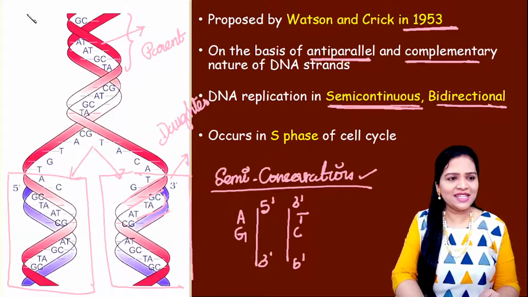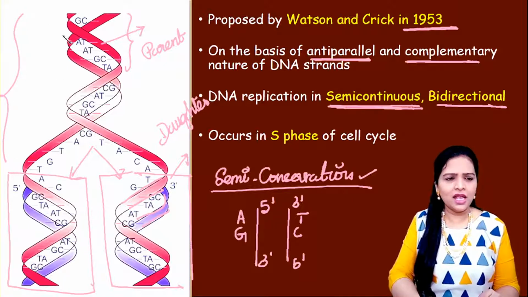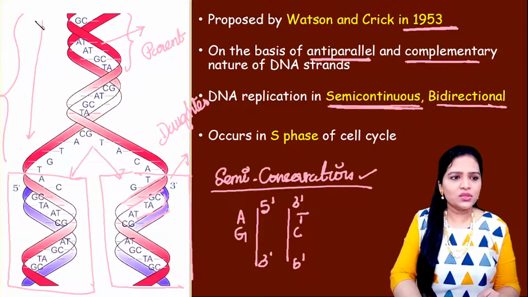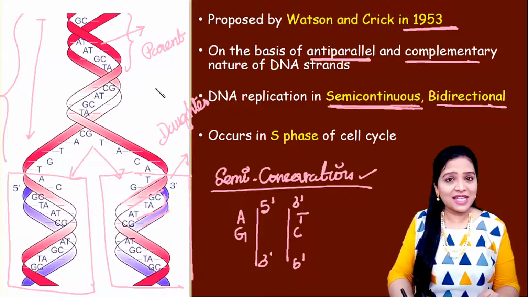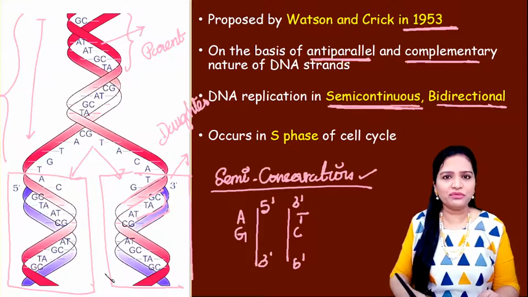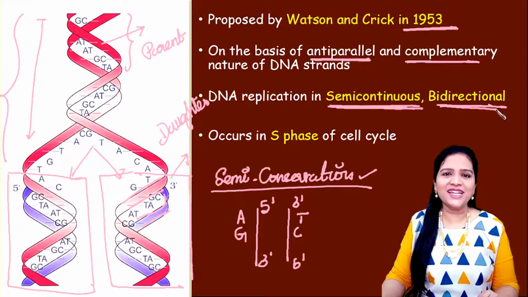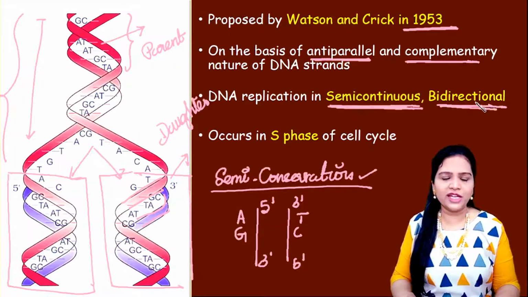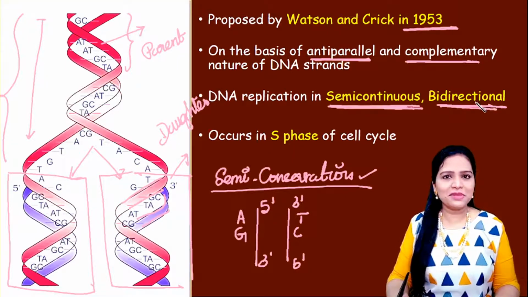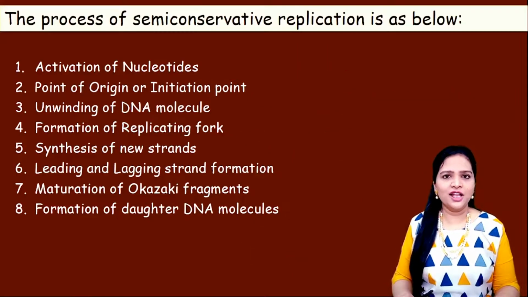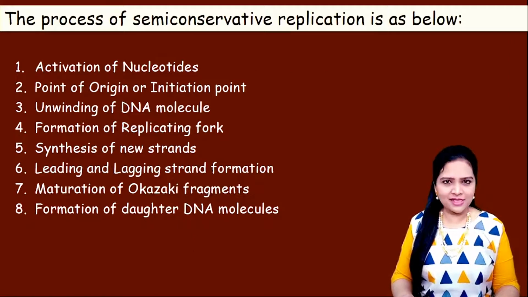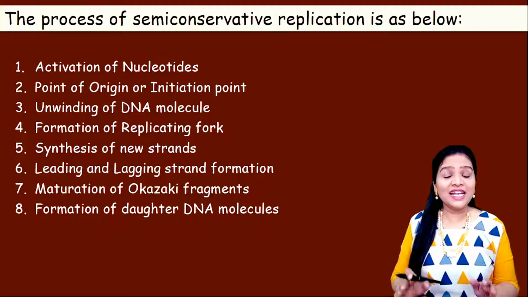Because when you see here the replication in this strand, the full strand is not completely getting replicated. Half of the strand remains as a double strand and the remaining half gets replicated. So this is what we call semi-continuous replication. And also bidirectional replication occurs in both directions, from 5 prime to 3 prime, from 3 prime to 5 prime. So in this lecture, let us understand this complete semi-conservative mode of DNA replication in detail.